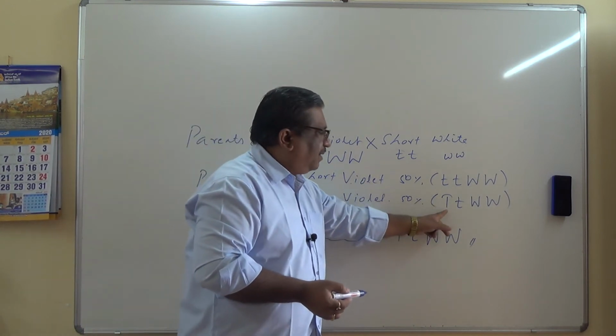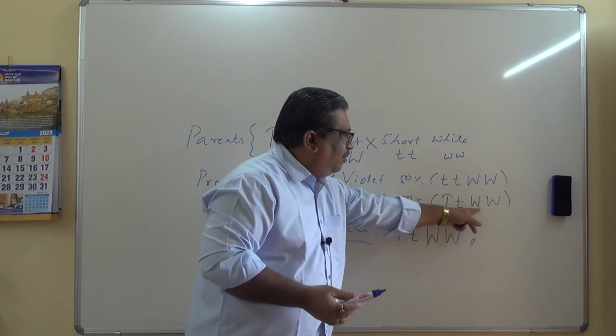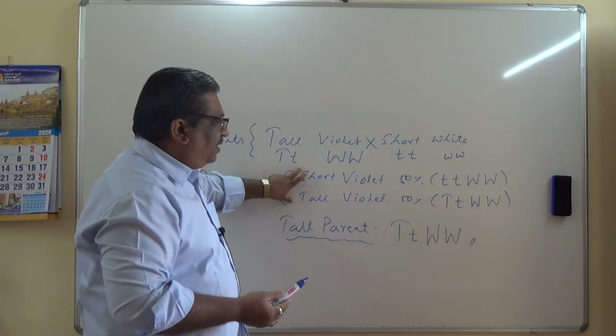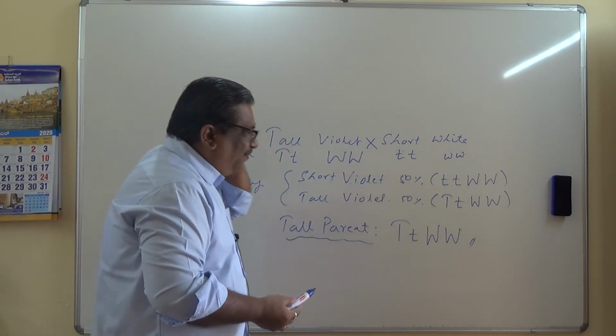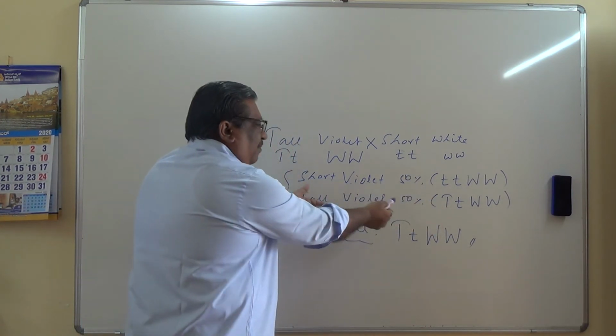That means capital T, one T is enough to make the plant tall. So capital T, W. These are capital W's. So this is the offspring's combination.